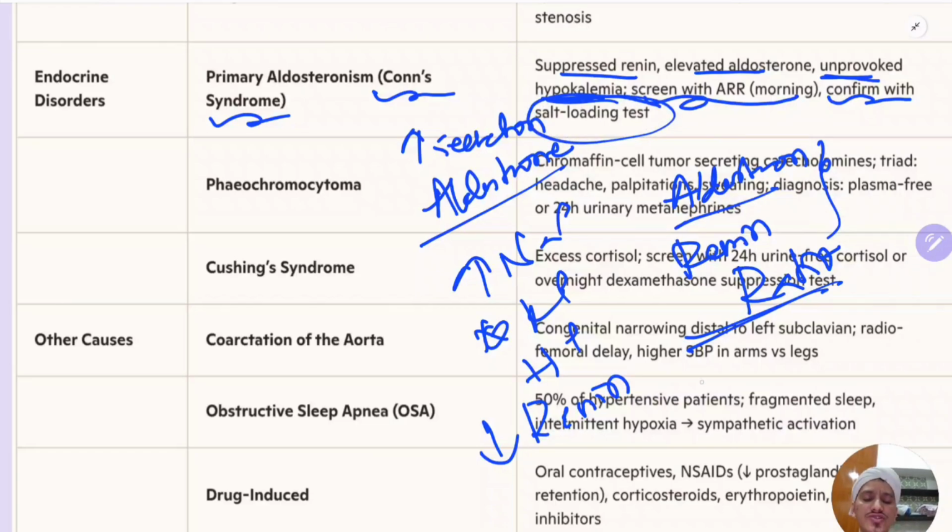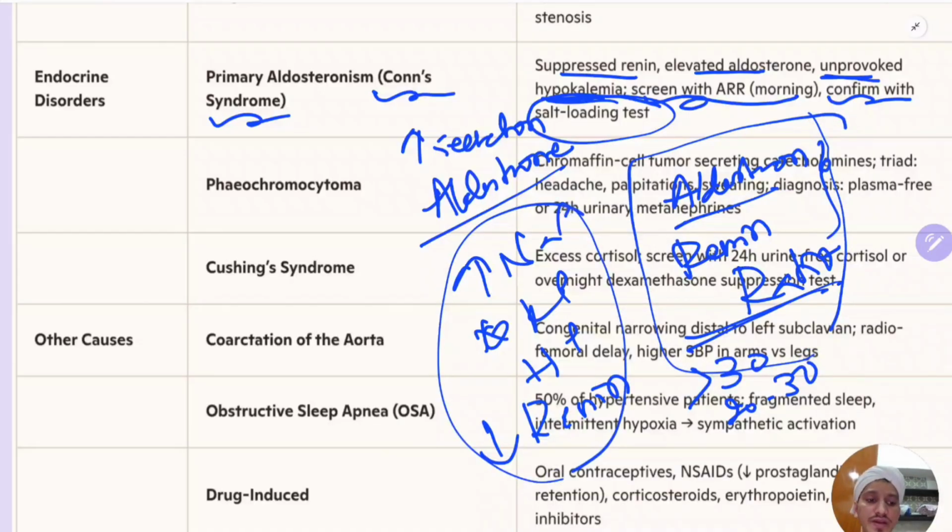I think the aldosterone renin ratio should be more than some 30, what I remember, 20 to 30. So when you suspect by seeing the electrolytes, you order renin and aldosterone concentration, and you obtain a ratio. If that ratio is more than that, then you should proceed for the confirmatory test, that is the salt loading test.